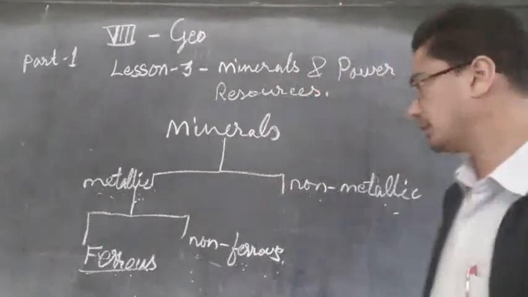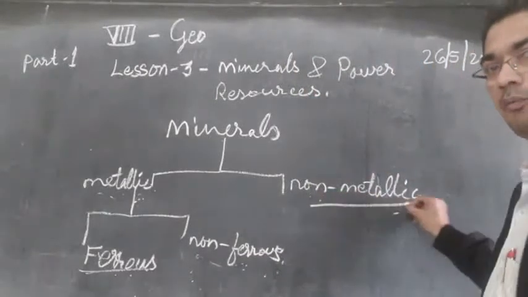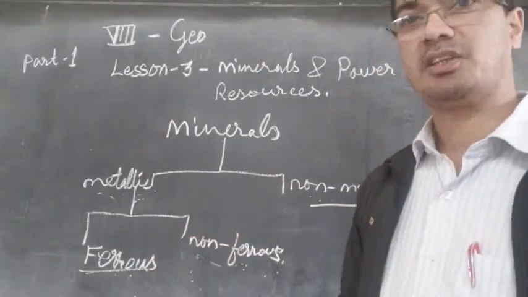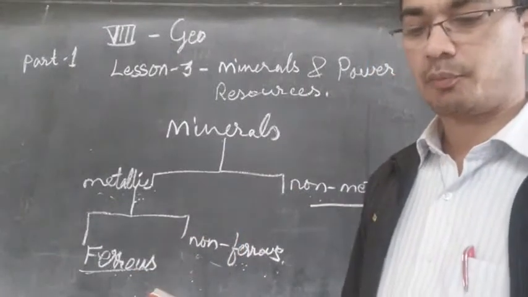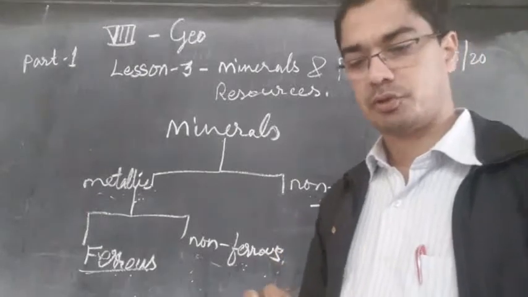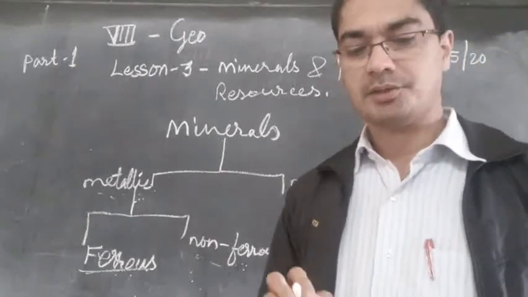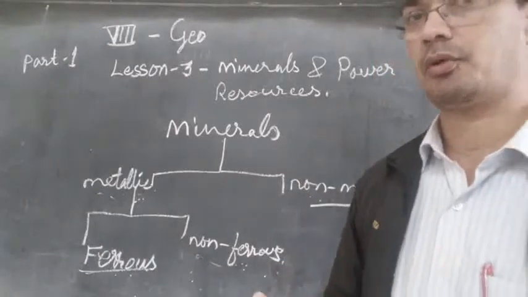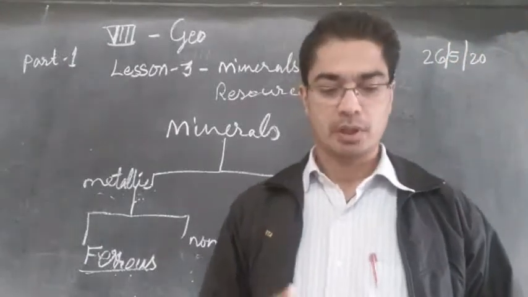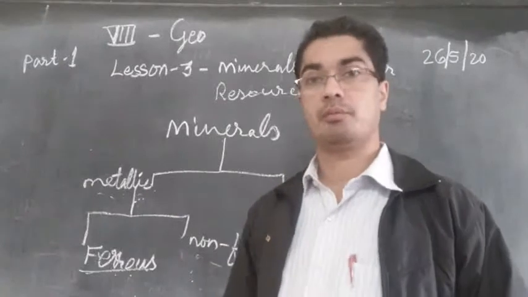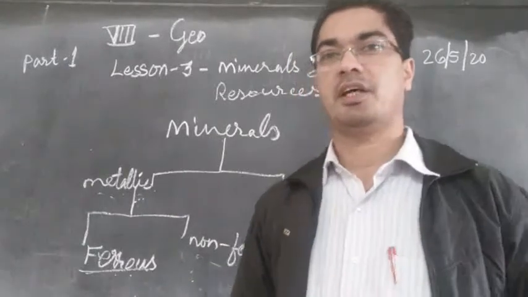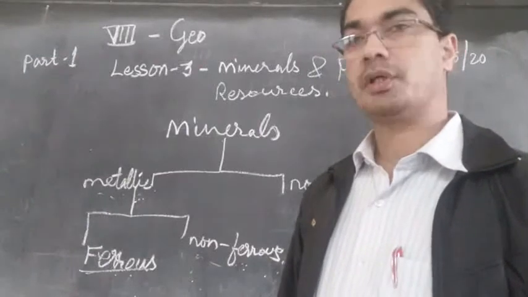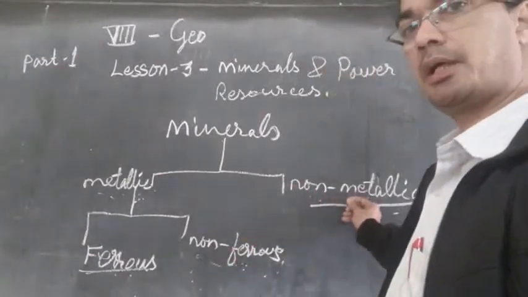Now we come to the other side. Non-metallic minerals. There is no metal at all. In those minerals we will not find any metals. So limestone, mica and gypsum are examples of such minerals. So these minerals like limestone, there is no iron content in the limestone, or gypsum or mica, they are not containing any iron properties there. So they are called non-metallic minerals.